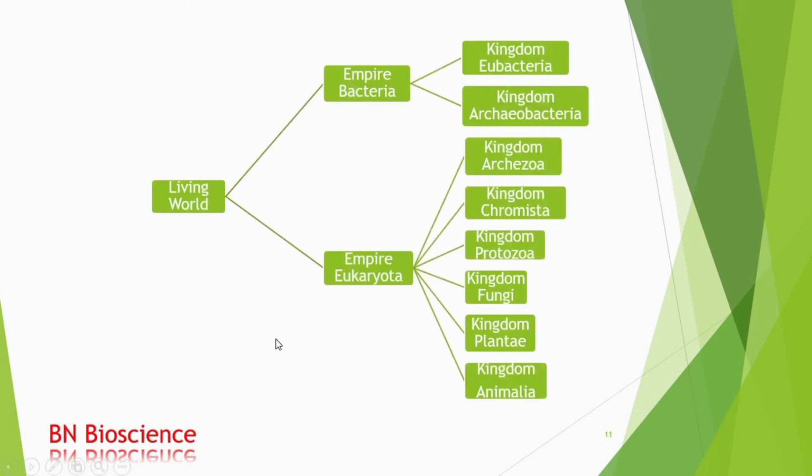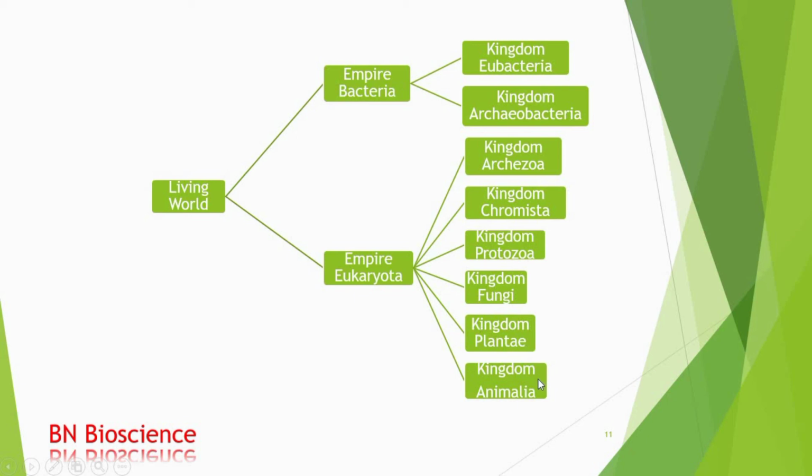So let us see. They divided the entire living kingdom into the empire Bacteria and the empire Eukaryota. They divided the empire Bacteria into two kingdoms, kingdom Eubacteria and kingdom Archaeobacteria. The empire Eukaryota is divided into six kingdoms: kingdom Archaezoa, kingdom Chromista, kingdom Protozoa, kingdom Fungi, kingdom Plantae, and kingdom Animalia. The empire Bacteria consists of the Eubacteria and the Archaeobacteria, and the empire Eukaryota consists of the six kingdoms.